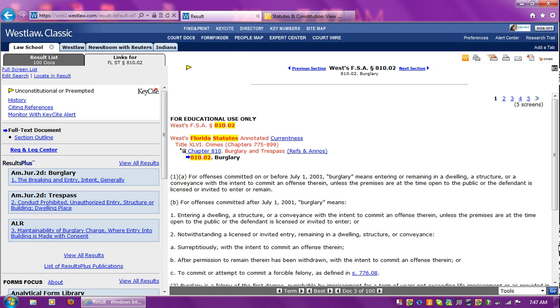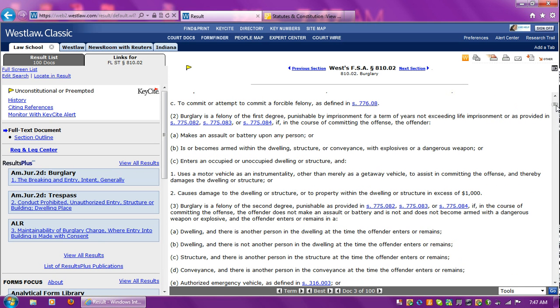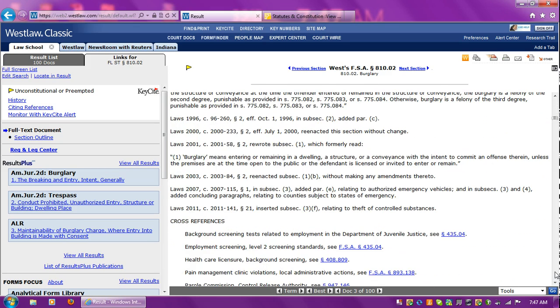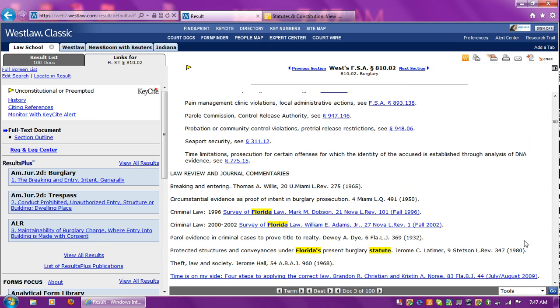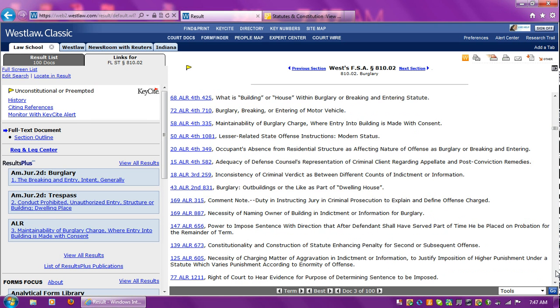We click on that. We give a good read of the statute here. And look how long this scroll bar is. That means that we've got a lot of information citing to this statute. We read down through the laws, the cross-references. There's some law review and journal commentaries if you'd like to read more to familiarize yourself with a part of the law you might not know yet. Okay, that'll give you some good background reading, and law reviews also are very good sources for more cases.